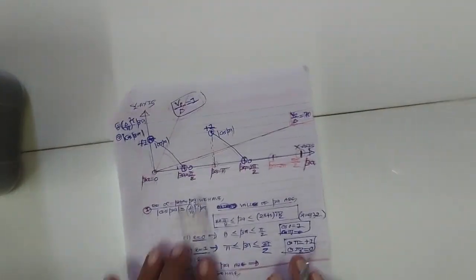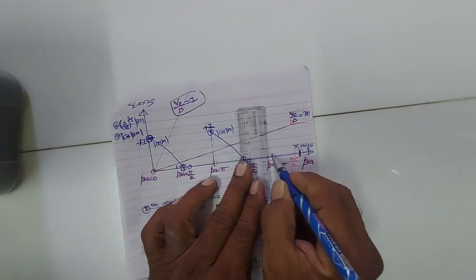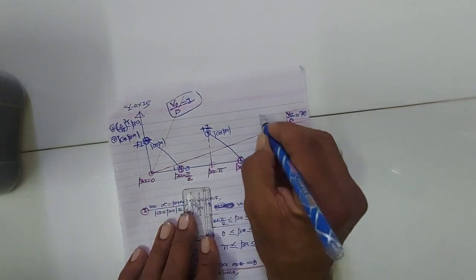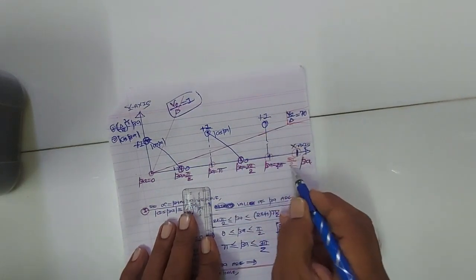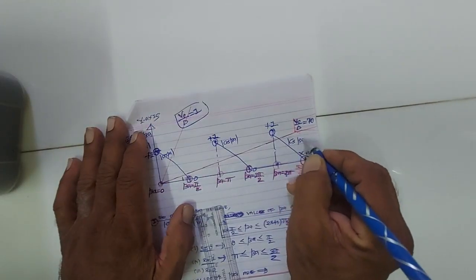Okay, and one more. When beta a is 2 pi, the value of cos beta a will be cos 2 pi, which is +1. And when beta a is 5 pi by 2, cos 5 pi by 2 will be 0. So this is the third graph of cos beta a.